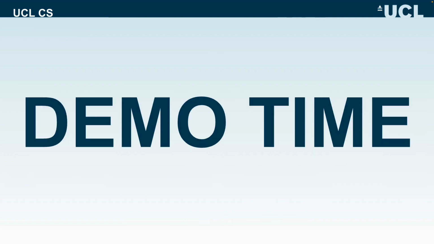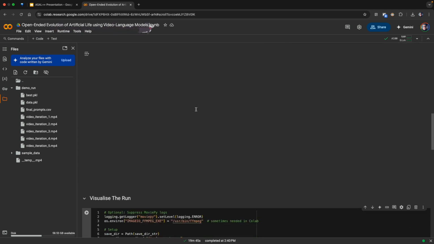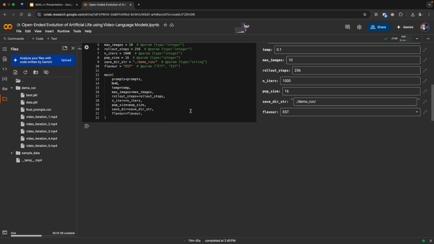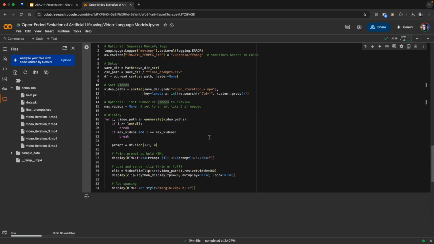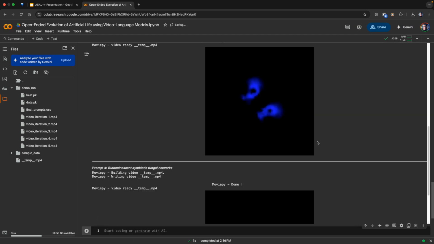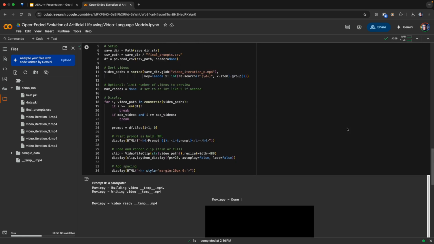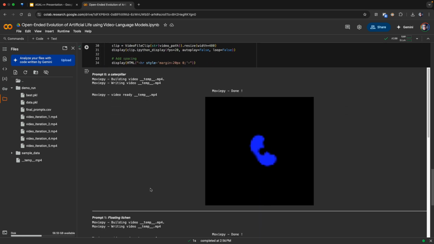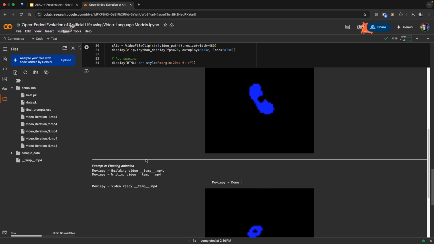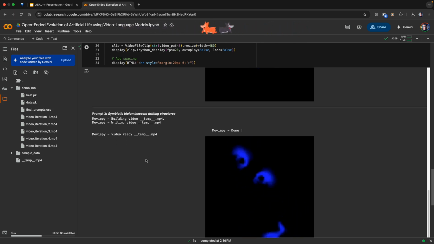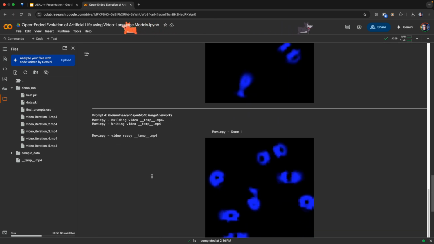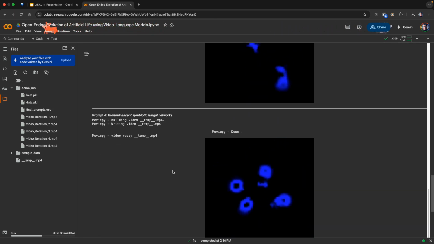To conclude, I will now show you a live demonstration. This notebook implements both the EST and ETT methods, and in preparation for this, I have generated an EST sample using a caterpillar for 5 Gemma prompt evolutions, and will now display this. So you can see we begin with a caterpillar, which then develops into floating lichen, developing into floating colonies, further into symbiotic bioluminescent drifting structures, and into bioluminescent symbiotic fungal networks. This notebook also allows you to do this with the ETT method.